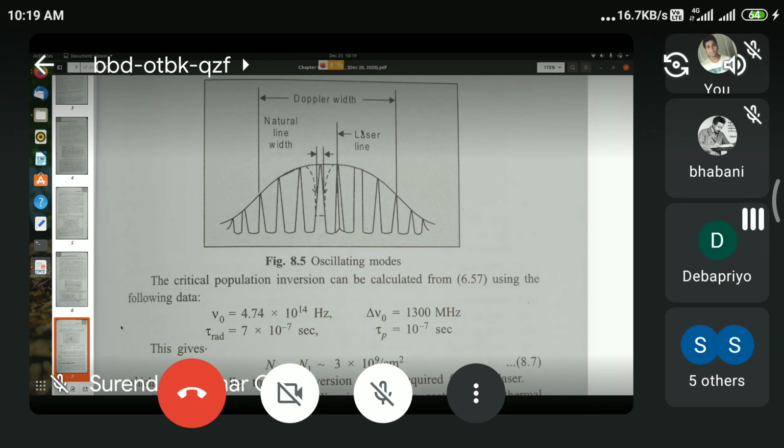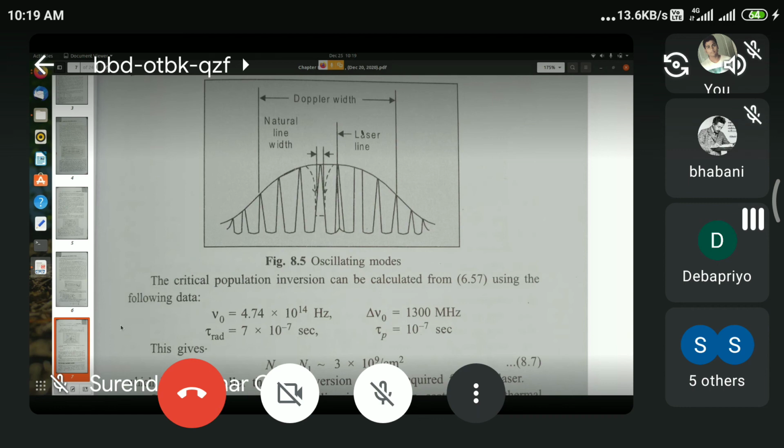So once again, although 8 different modes are supported by the resonator within the envelope that results from Doppler broadening, the one having the largest value of g omega is the one which is likely to win the competition among the various modes and come out in the form of the laser beam. So they show that by writing laser line beside one of these central frequencies.